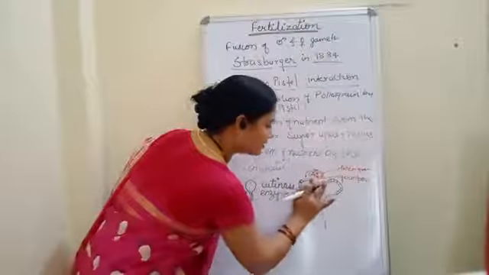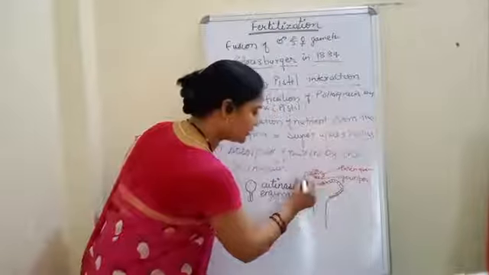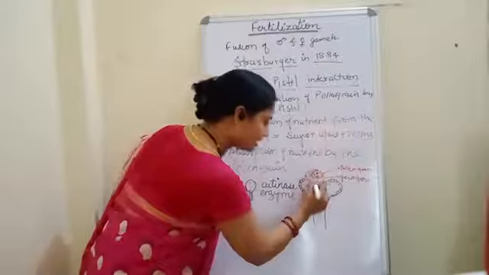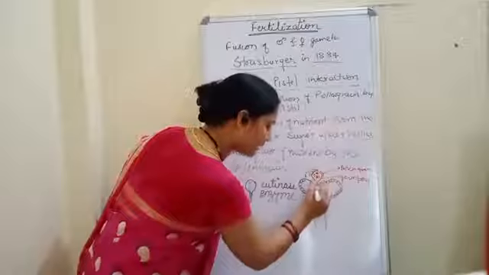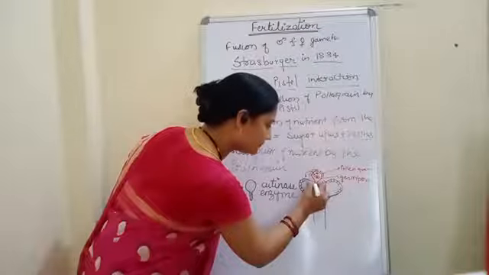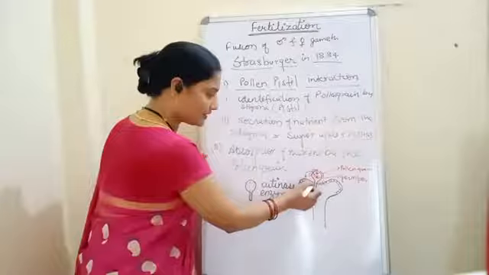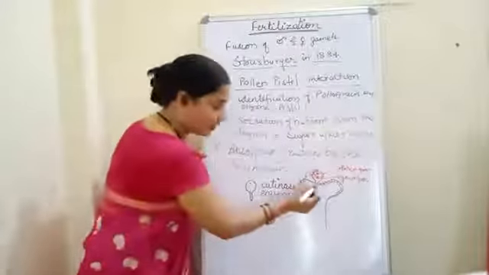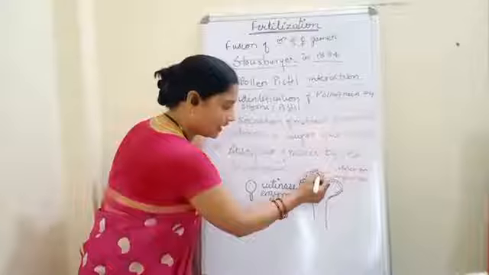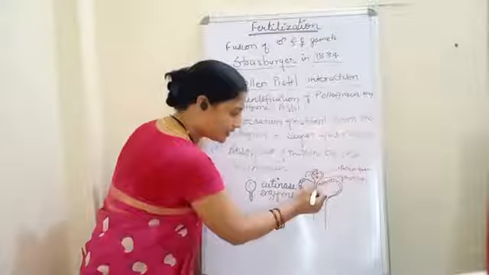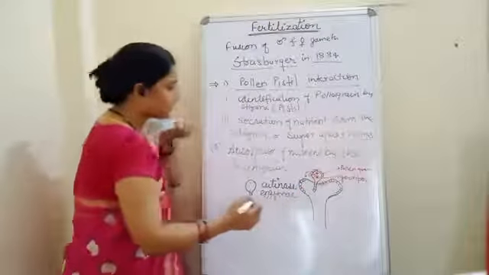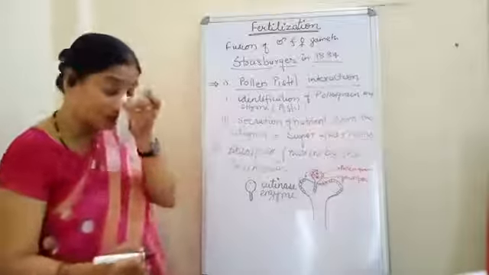See, suppose this wall has ruptured, and very easily the pollen grains may enter into this. Understood? After the release of the enzyme called cutinase, if the tube comes here, along with this the generative as well as the vegetative nucleus will also move down.